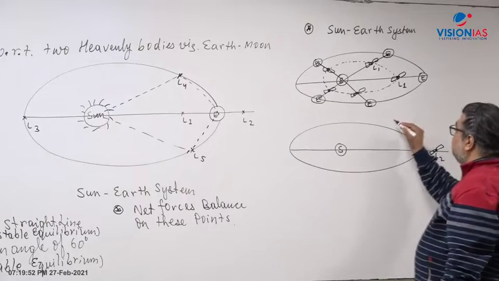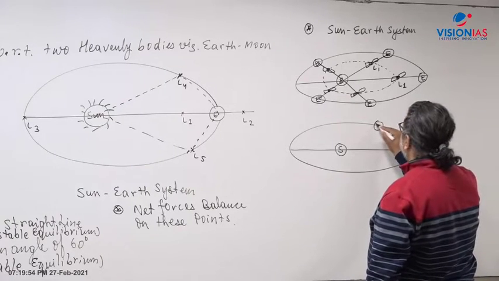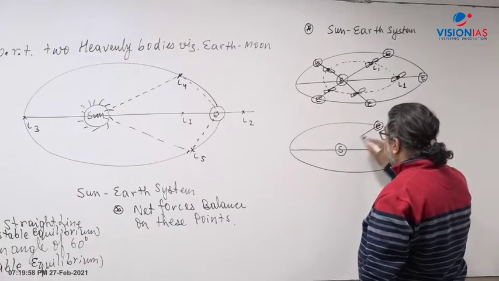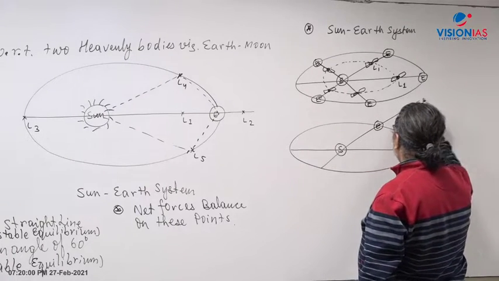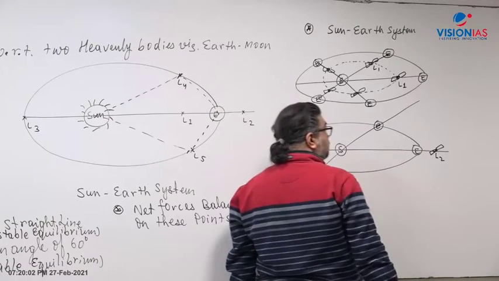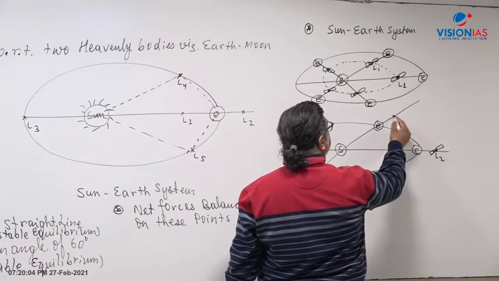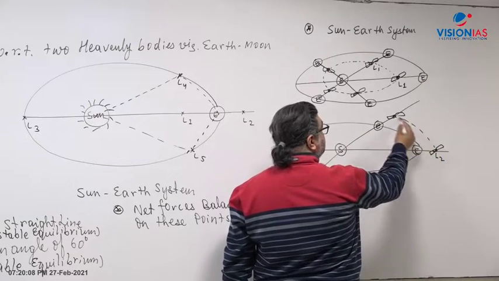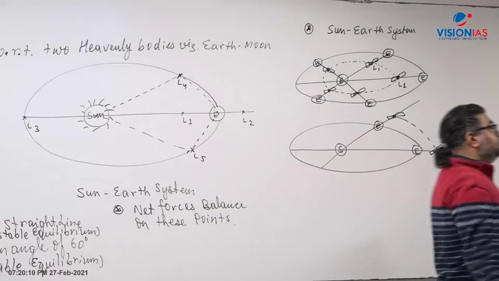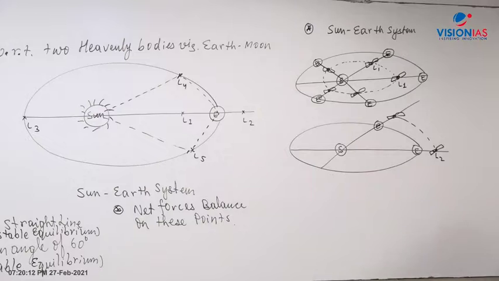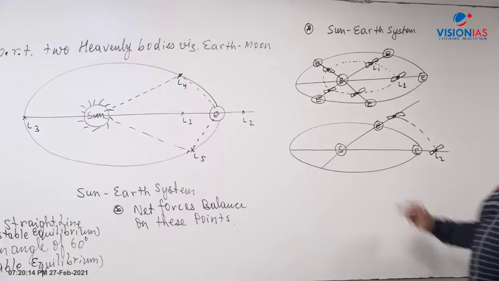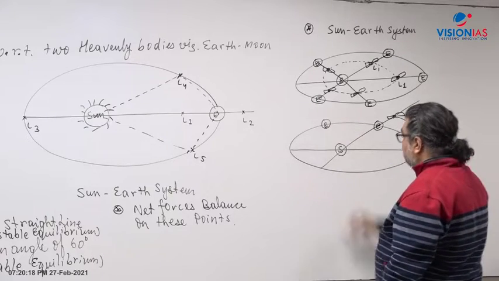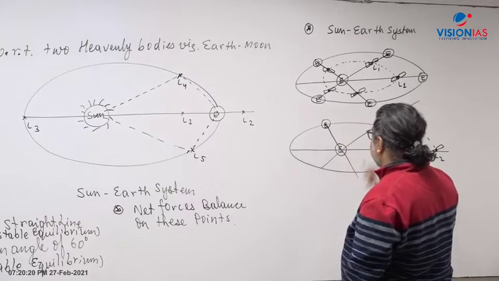Now as the earth revolves, let's say the earth comes here. So again you draw the straight line here. So where will L2 come? L2 will come here. That means this point also moves with the earth. Now as the earth revolves and comes here, again you draw this straight line.